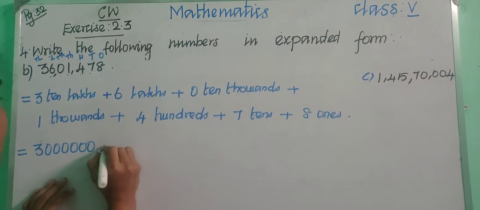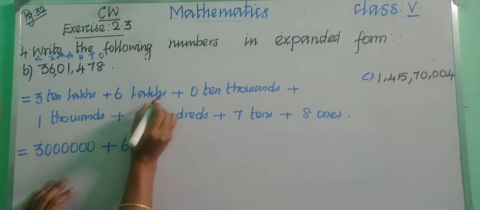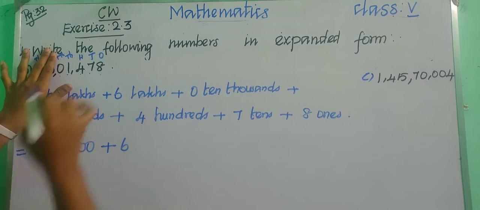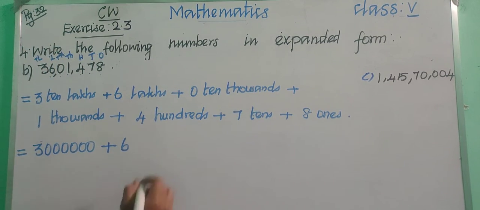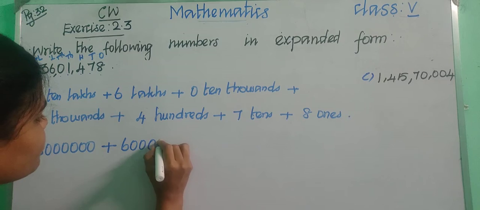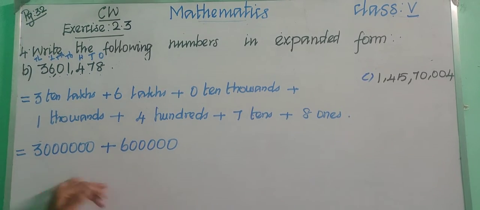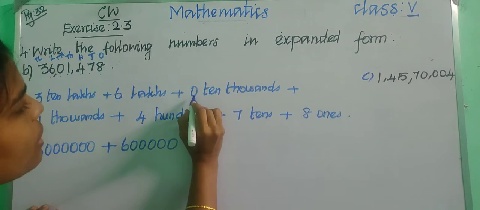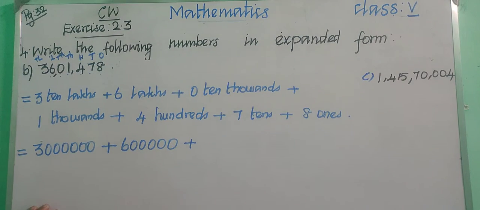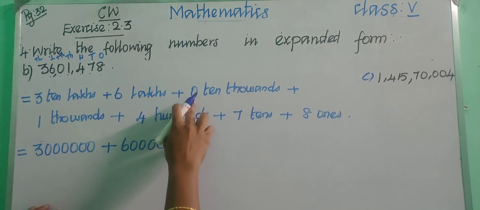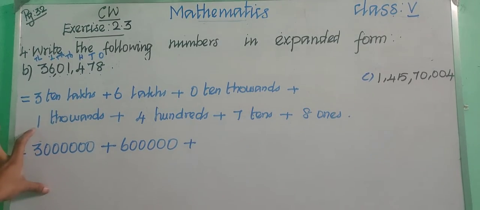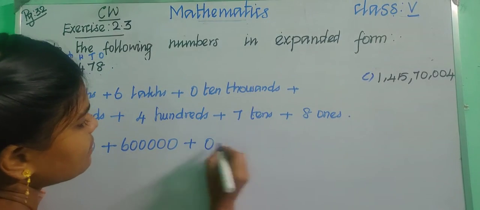Okay, and then we are having 6 lakhs, right? So just hide 6. Now count the digits. 1, 2, 3, 4, 5. Okay, totally 5 zeros. Now put 5 zeros. So 6 lakhs. Okay, now we are having 30 lakhs plus 6 lakhs. And then put 0. 0 into 10 lakhs. No value, right? Just leave that. Okay, just leave and put plus. So just put 0. Okay, simply put 0.